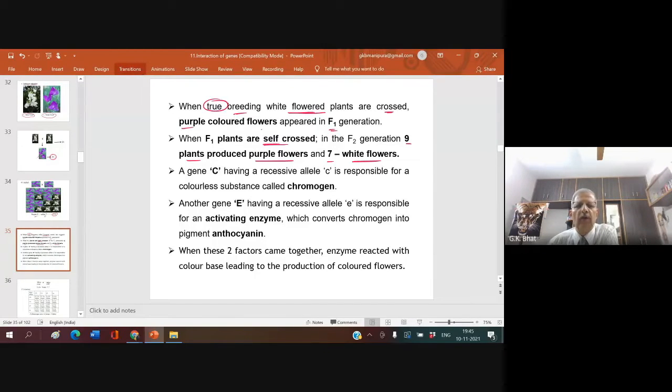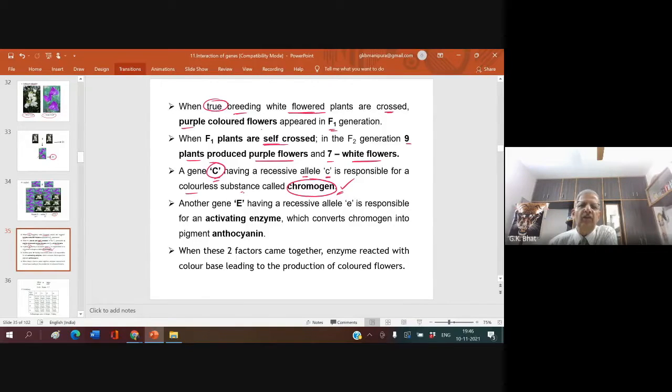Now you can say there is a gene called C. A gene C, having a recessive allele small c, is responsible for the production of a colorless substance called chromogen. In order for this substance to get produced, there is a requirement of dominant C. If the dominant C is there, this substance gets produced.